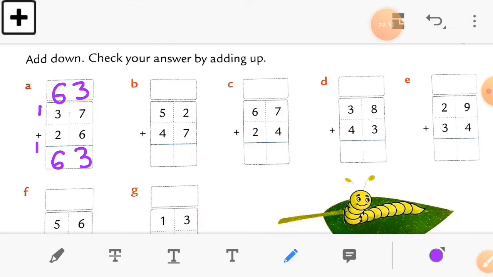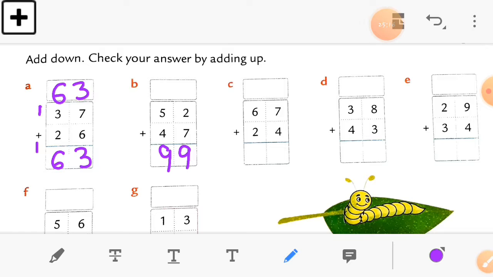Okay, let's do sum number B. Okay, check the ones column in number B. So 2 plus 7 is equal to 9, and in the tens column 5 plus 4 is equal to 9. So here is our answer, 99.